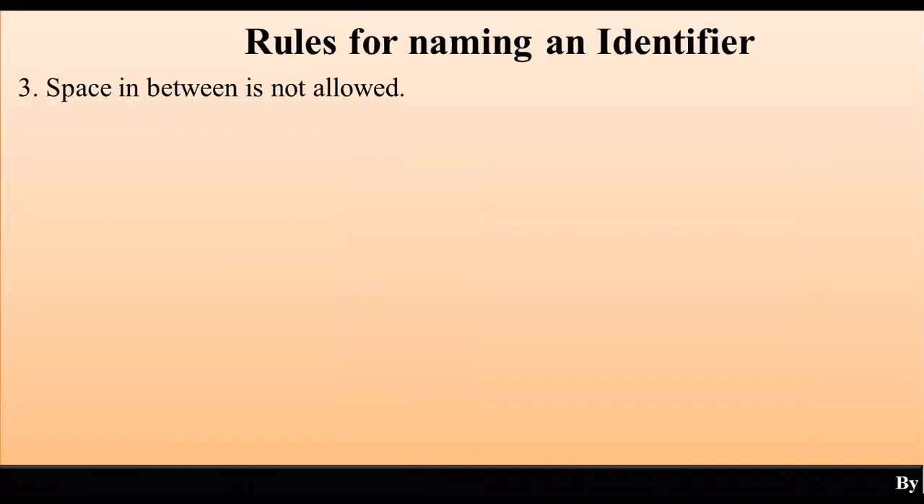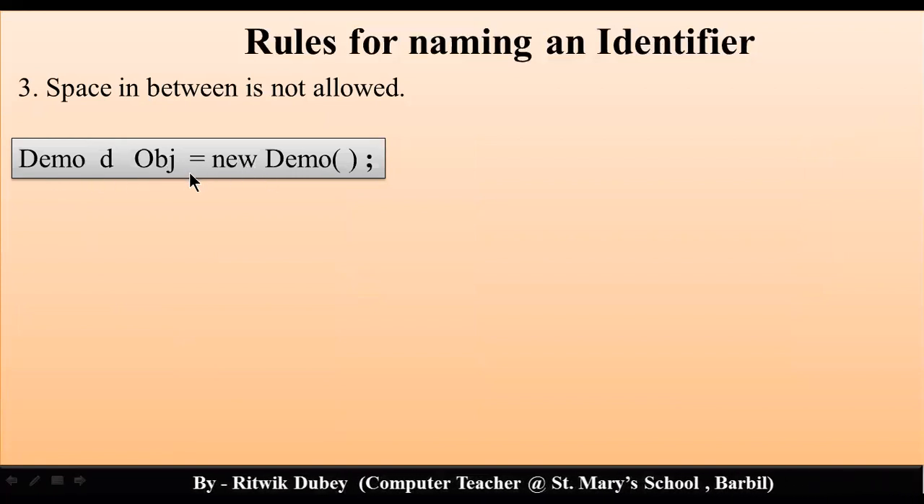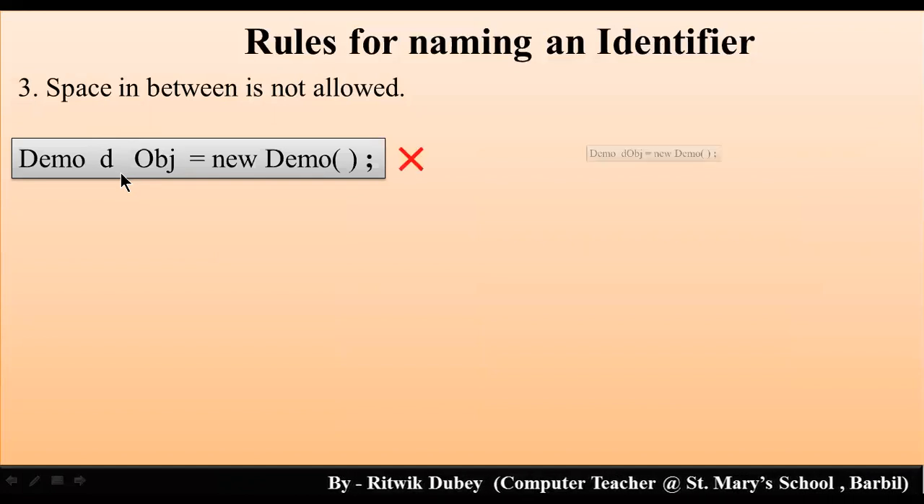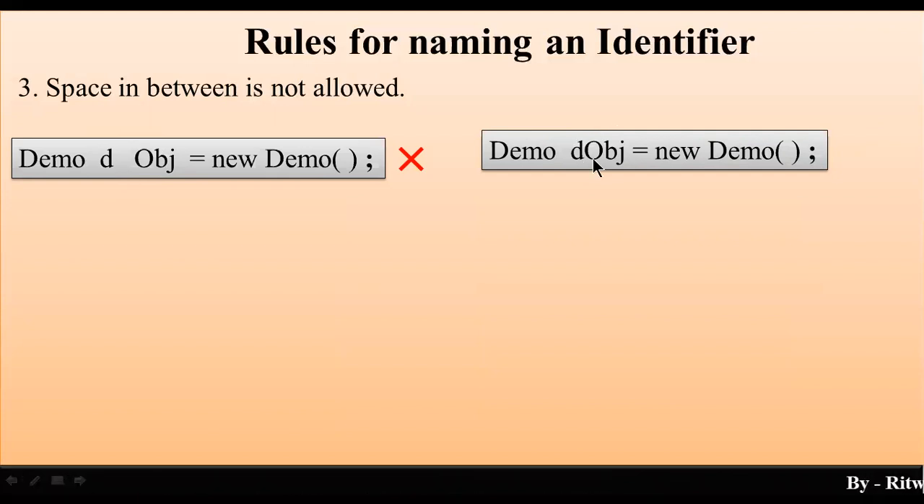So what is rule number 3? Rule number 3 is space in between is not allowed. You can see this is an object creation statement. In this line, we are creating the object of class Demo. And what is the object name or object reference here? D space obj, but space is not allowed in between, so this is wrong. Instead, you can write Demo dobj, with dobj written together. So this is correct.